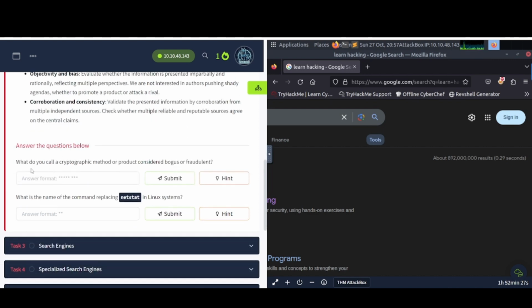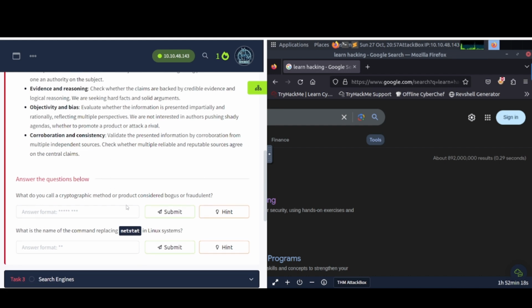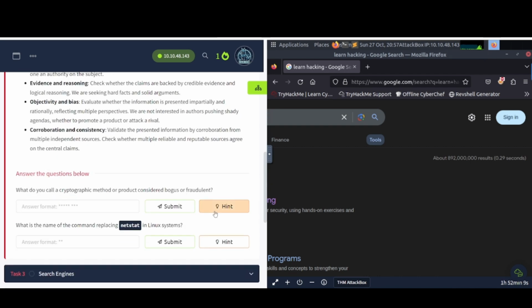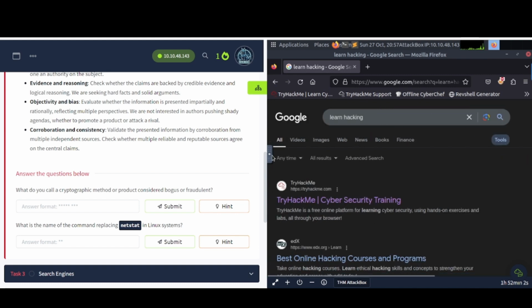Let's continue on. What do you call a cryptographic method or product considered bogus or fraudulent? What is the name of the command replacing netstat in Linux systems? All right, so let's go ahead and click the hint here. That's what they're looking for. All right, I guess we're gonna have to just Google this sentence here. So let's go ahead and do that. Copy and paste. Probably something simple. I can't remember.